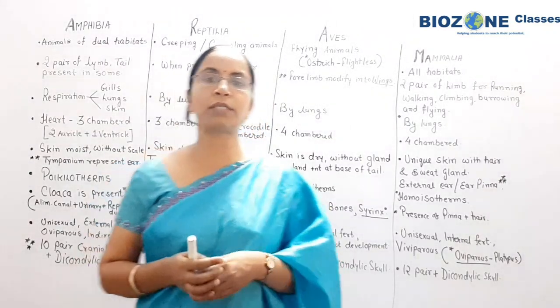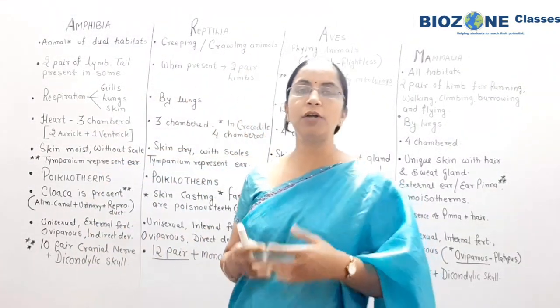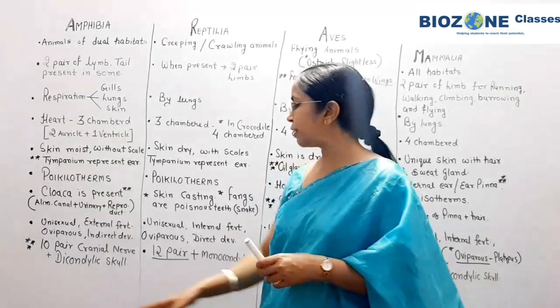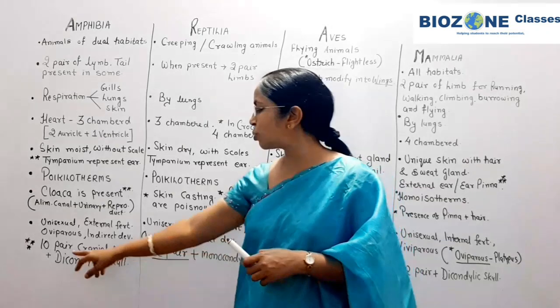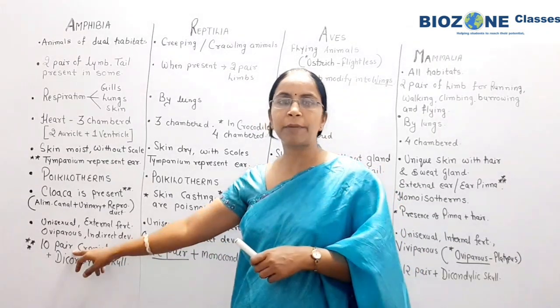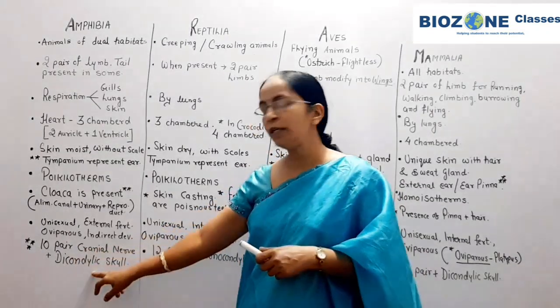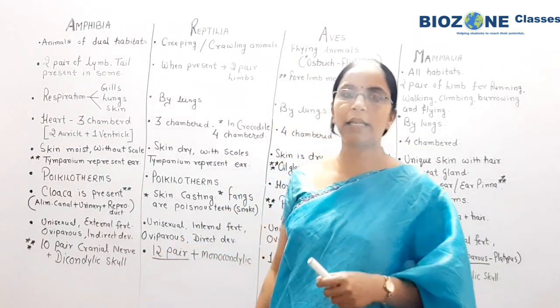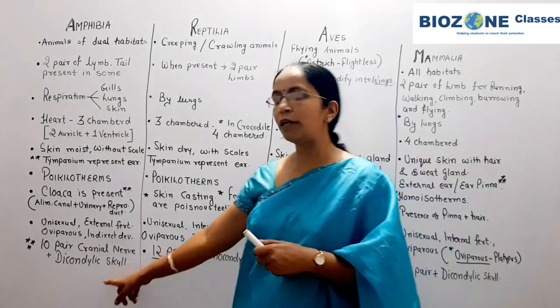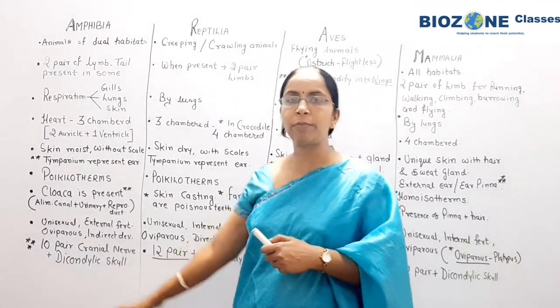So when we come towards the type of skulls and the nerves, that is the cranial nerves, that is important, mainly for your NEET exam. So 10 pair of cranial nerves are present in amphibians, and the skull is dicondylic. So remember, dicondylic skull and 10 pair of cranial nerves is a feature of amphibians.